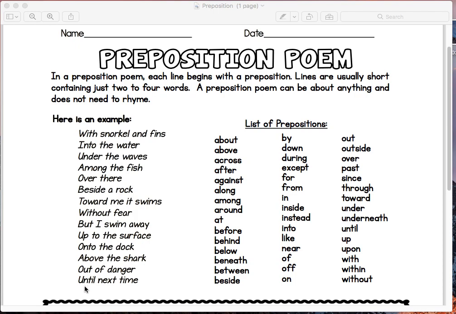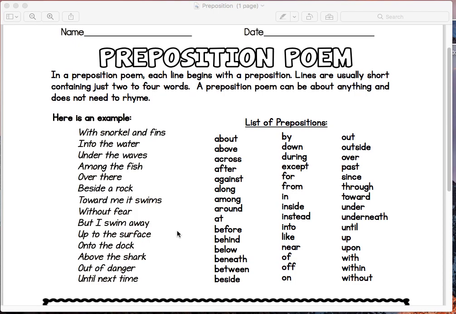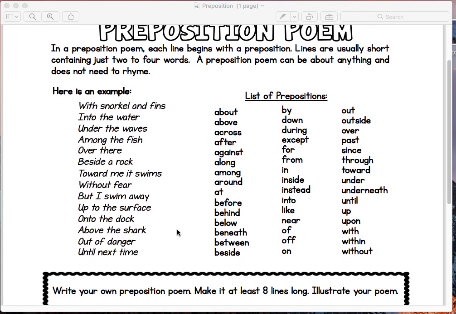So this was sort of a story about someone who was swimming in the ocean, and all of a sudden, a shark swam toward them. And what did the person do? The person went up to the surface, onto the deck, and out of danger. So this is a really cool way to tell a story about swimming in the ocean and meeting up with a shark. So what we're going to ask you to do is write your own preposition poem.